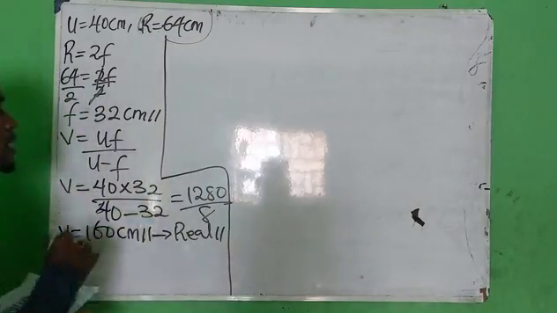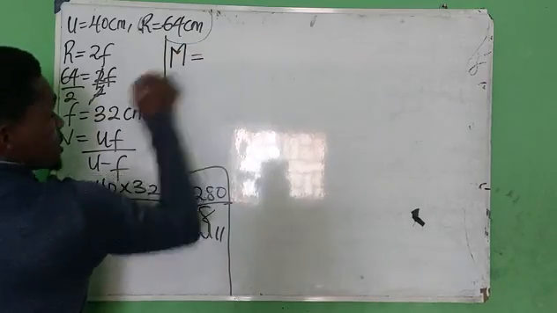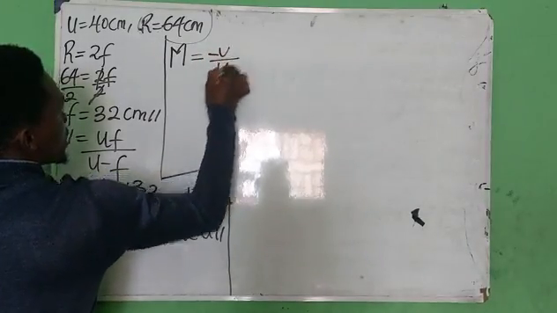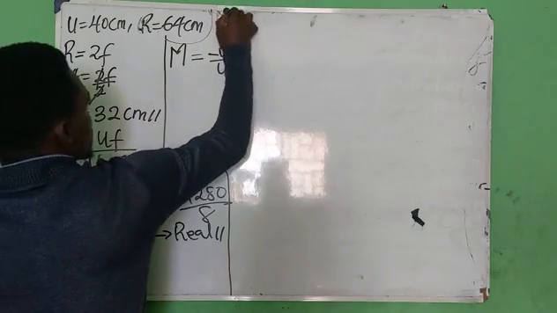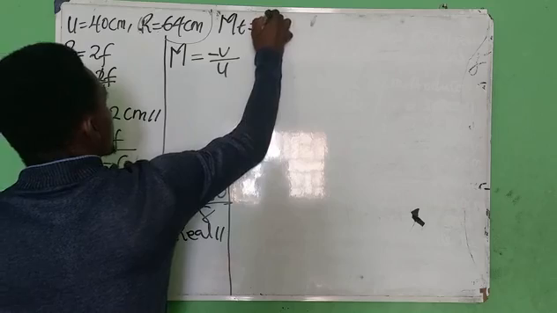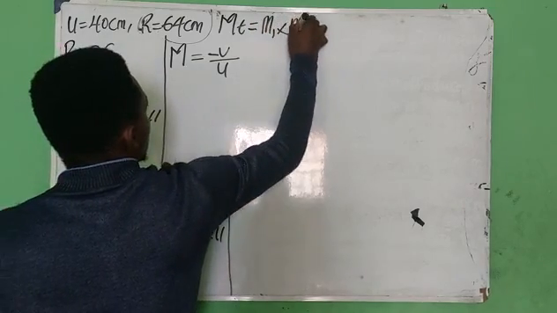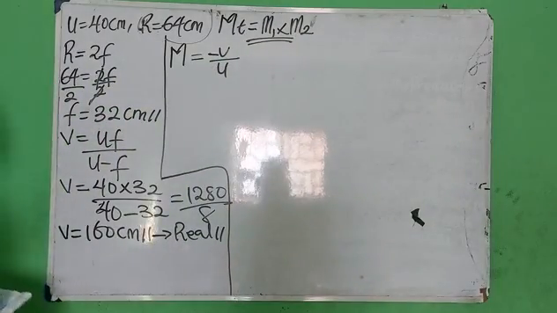Okay, and the next one is to calculate the magnification. I told us mirror magnification is given as minus image distance over object distance. But for lenses, the total magnification is equal to the product of the magnifications of the respective lenses. So this one is for lens, but this one is for mirror. Take note of that.